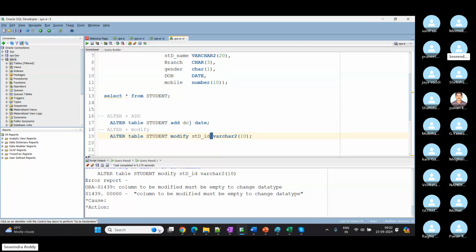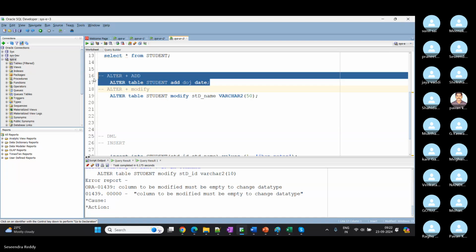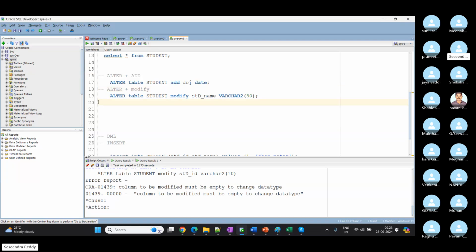Anyhow, we did change the student name, right? We increased it, let it be. Okay, so this is the one we tried. So we are good with adding and modifying. Same way, you can try the remaining two also.